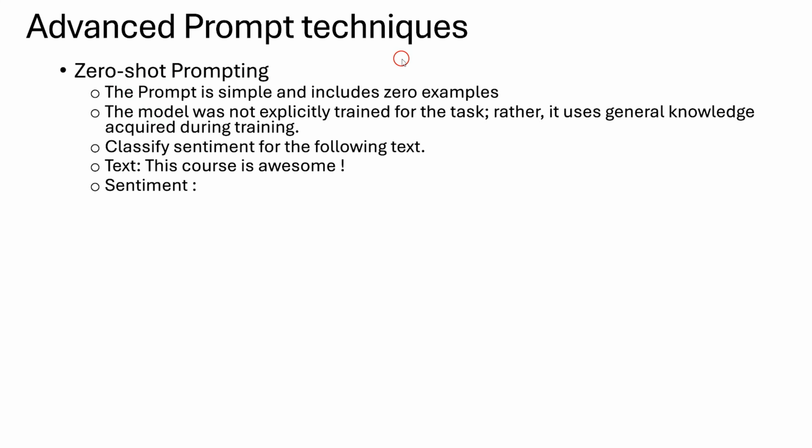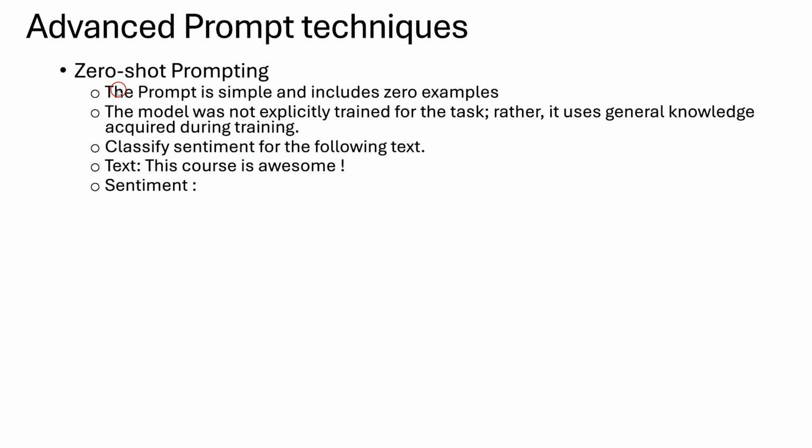The first one is zero shot prompting. So, what is zero shot prompting? The prompt is simple and includes zero examples. Whatever we have been doing until now comes under this category. Here the model was not explicitly trained for the task, rather, it uses the general knowledge acquired during training. We are not providing any explicit information in the prompt. We are just casually asking and it will reply based on the knowledge it acquired during training. That's it.